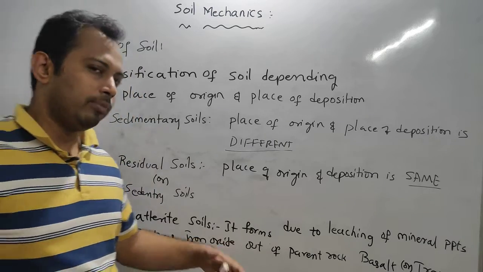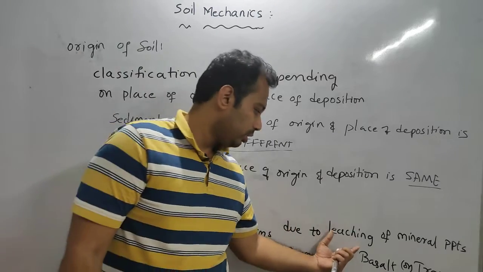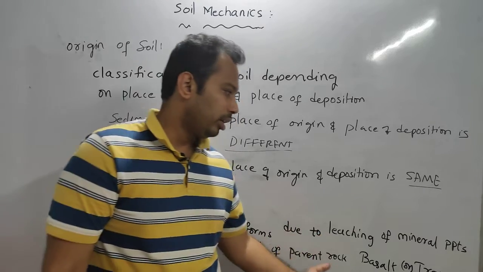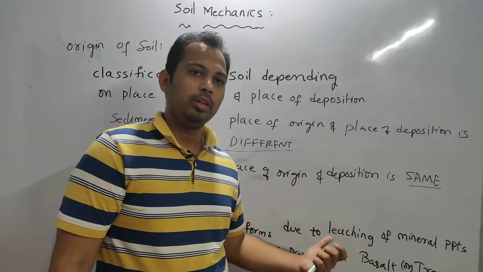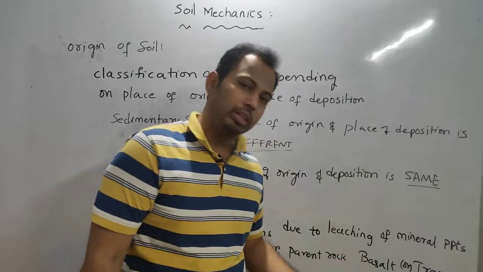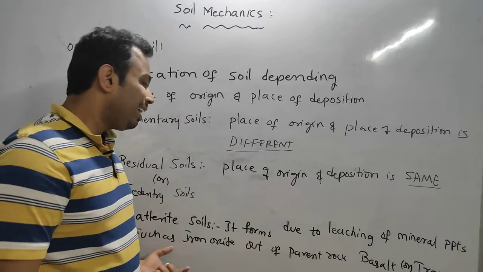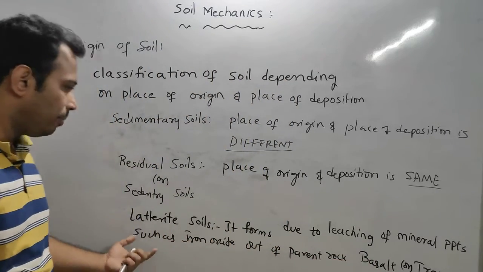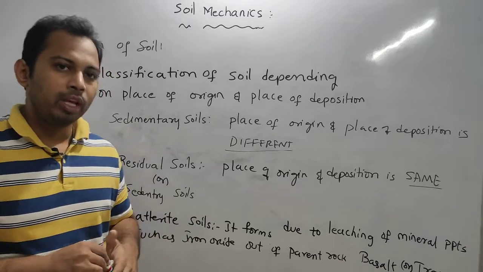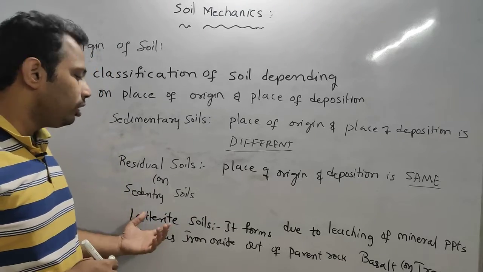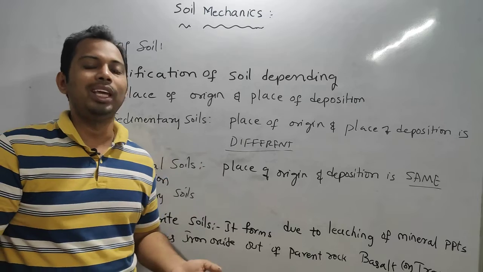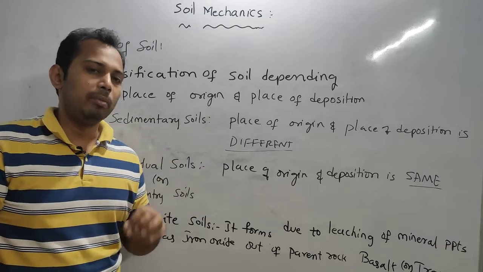This precipitate comes out of the rock, leached by flowing water, and settles down at the location itself. Okay, the parent rock is basalt or trap, and this is chemical weathering. If you see, I have kept leaching in the category of chemical weathering. So laterite soil, in whichever category we keep it, we need to keep it in chemical weathering.